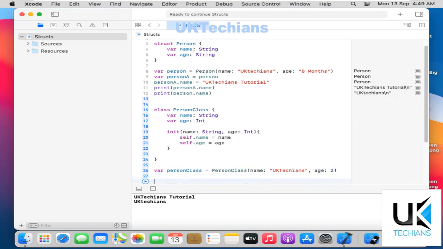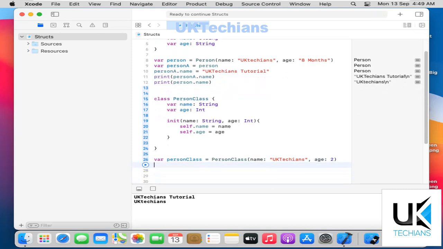Then I will copy this variable of person class into person class A, and now person class equals this.